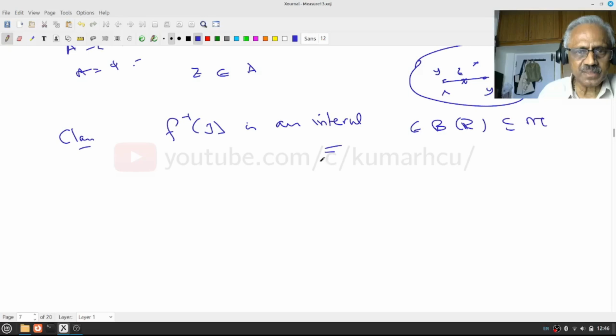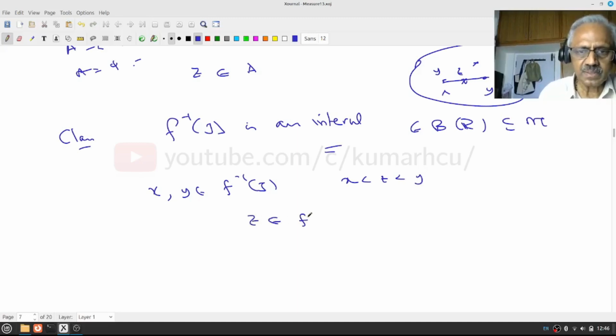So I want to say this is an interval. What does it mean? It means start with x, y in f inverse J, and suppose I have x less than z less than y. I want to know whether z is in f inverse J. This is the question. Do you understand this? Make sure that you understand the problem.